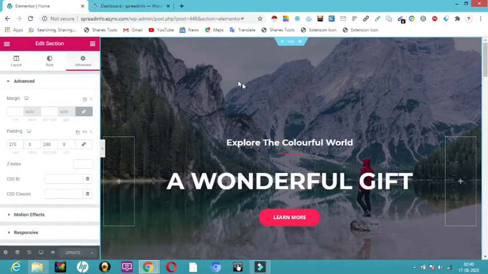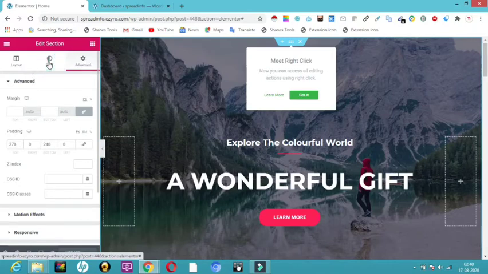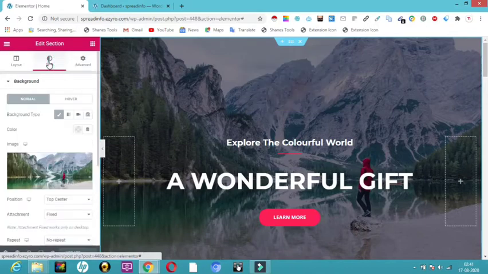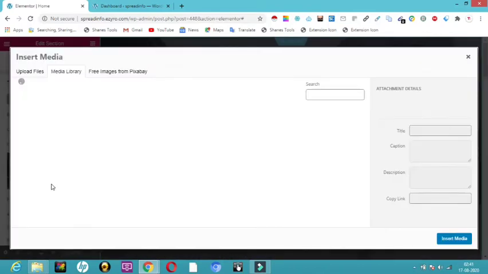So now what I'm going to do is, first I'm going to change the background image of this one. So all I have to do is click on this dotted edit section. Now I will come here. We have three sections over here: layout, style and advanced. Now let me first click on style here, and you can see an image in the background. I don't want that image to be there. So what I will do is change the image. Here you can see an image is here. So I don't want this image, so I'll choose image from here and delete that image, and I'll have my own image.